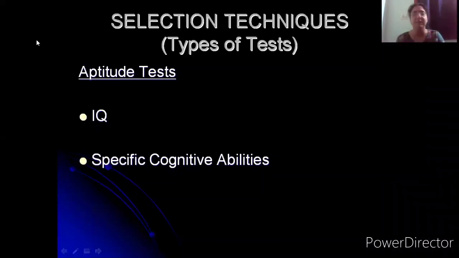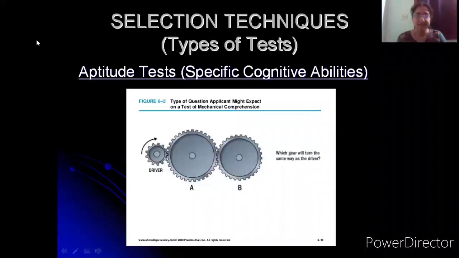to a particular subject. See, I'll give you one example here. This is an aptitude test which is trying to test mechanical comprehension. So this can be administered, this is basic mechanical comprehension. So this test can be administered to candidates who want to apply for the post of, let's say, an entry-level mechanical engineer.